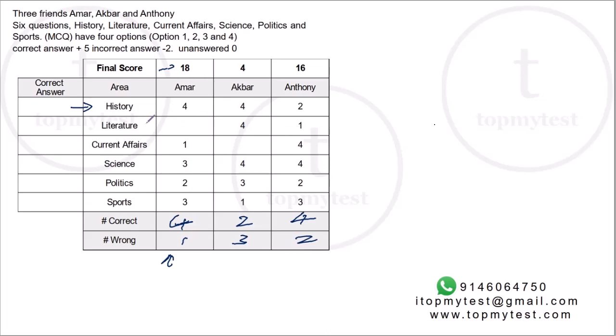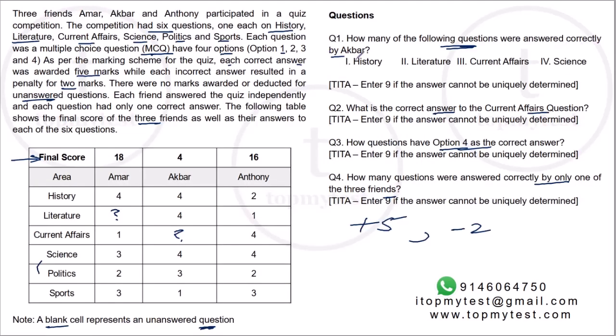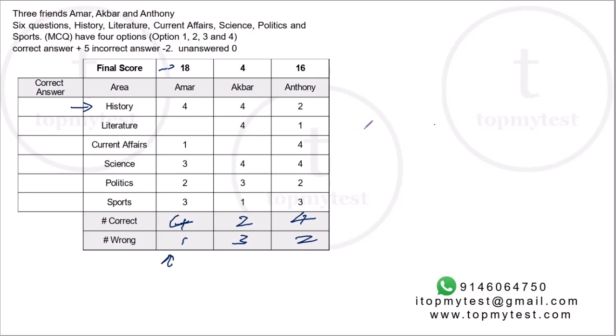That's like a brute force method, and we will have to go through this entire one because there might be a "cannot be determined" sort of option. We just need to check that we are not missing out that case. So that is a brute force method.